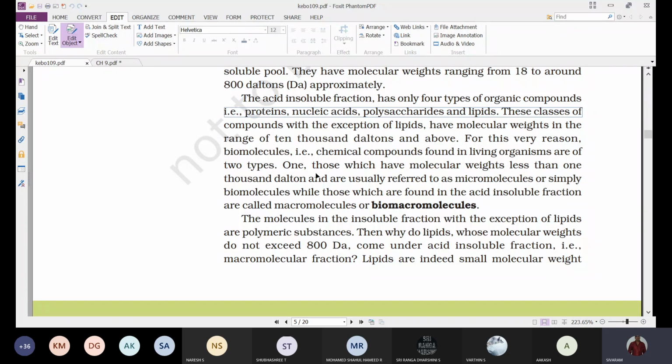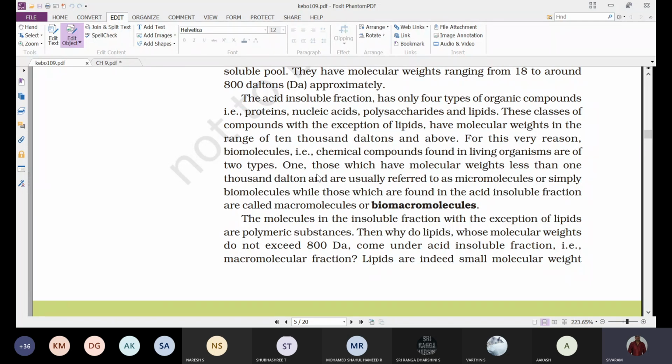These classes of compounds, with the exception of lipids, have molecular weights in the range of 10,000 Daltons and above. Lipids are an exception, as I told you very clearly while discussing lipids. Lipids have molecular weight less than 800 Daltons, but still they are present in the acid insoluble fraction.